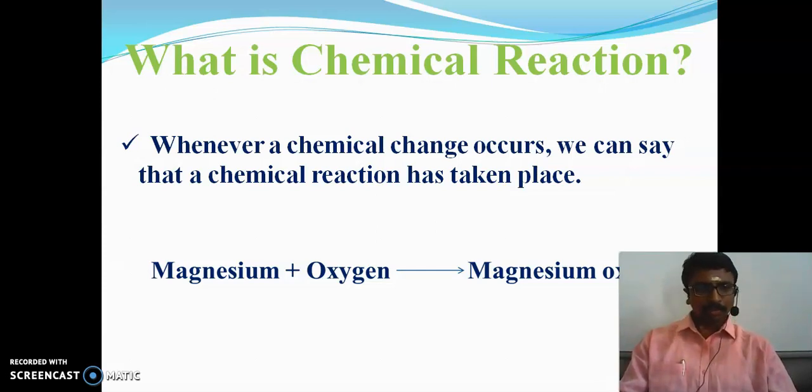With that magnesium oxide, we can't convert it back to magnesium. So is it a temporary change or permanent change? Yes, it is a permanent change. So a chemical change is a permanent change. We can't retain it back into the initial reactant.